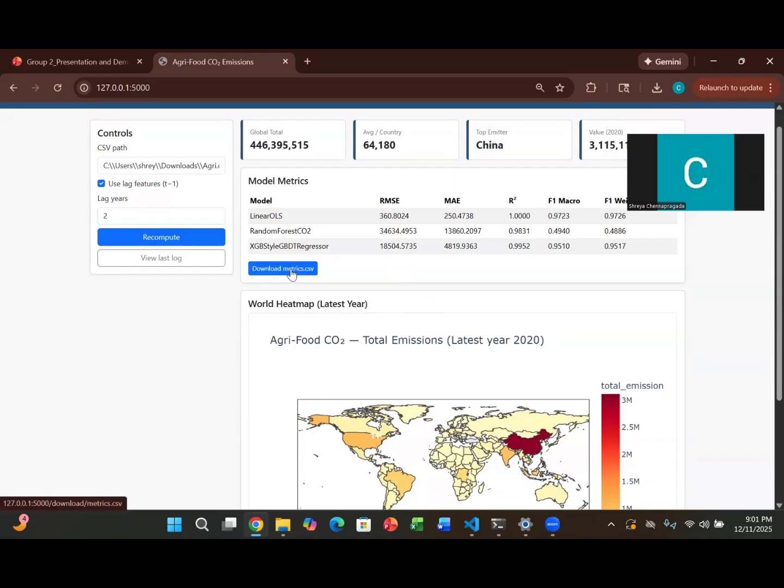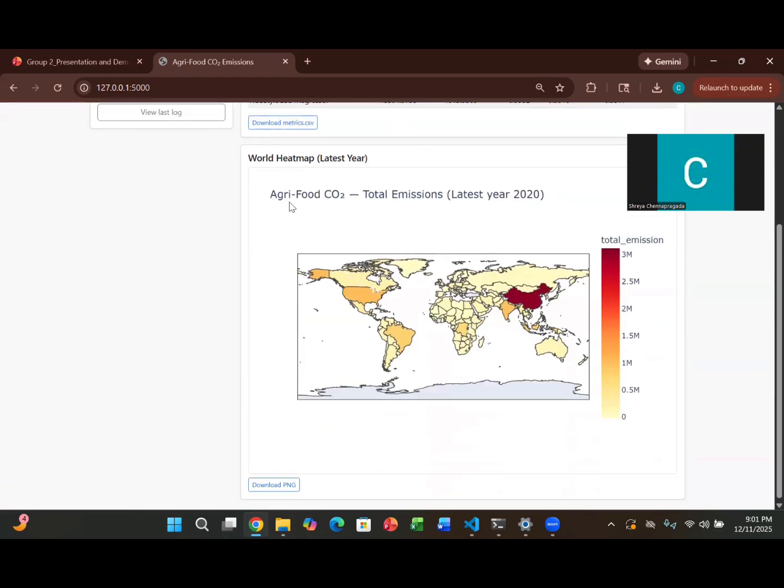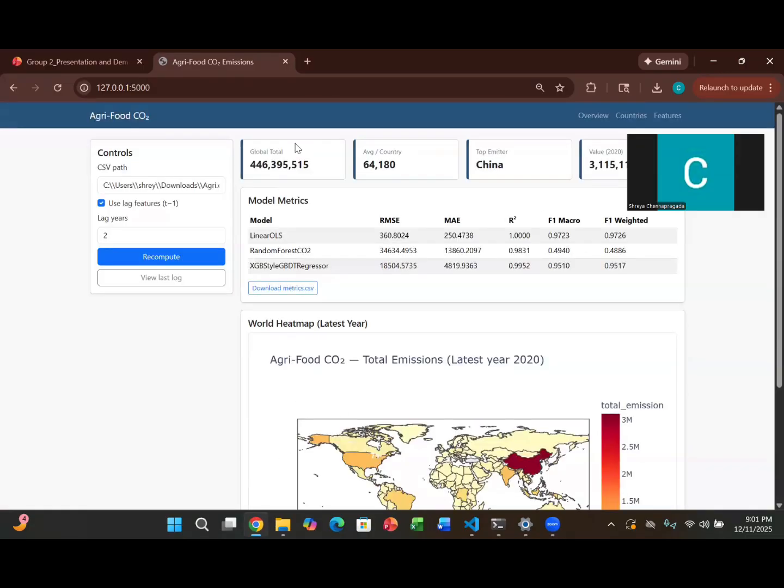We can download the metrics.csv file, and also we can view the world heat map of the latest year, which was 2020. Here too, we can download the PNG file, and it also shows the global total emissions, the average per country emission, the total emitter, and also the total value in 2020. So this was about the overview page.